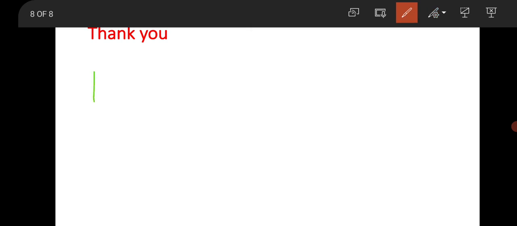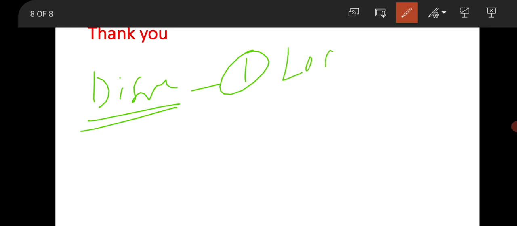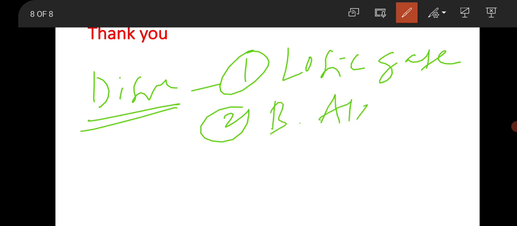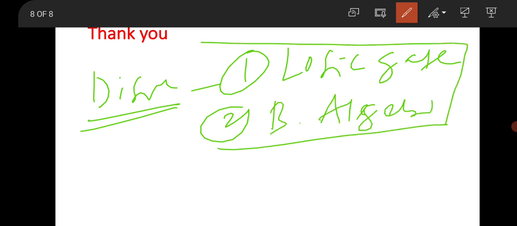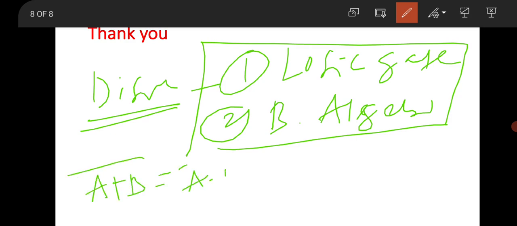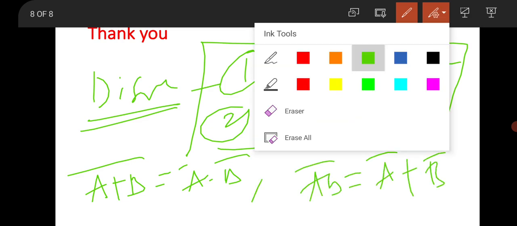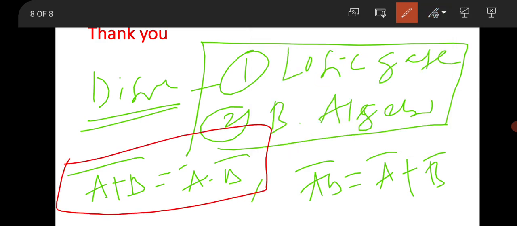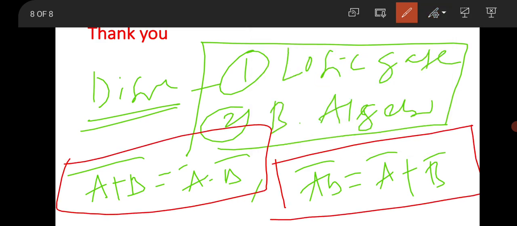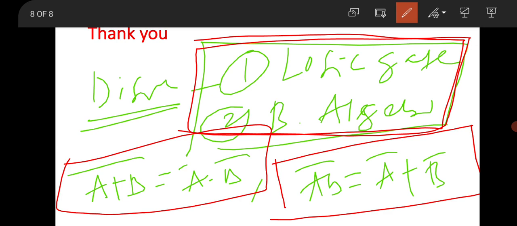And if you see the digital part, in digital electronics there will be at least one question from logic gates, and Boolean algebra. Boolean algebra is important. De Morgan's theorem is important, that is (a plus b) bar equal to a bar into b bar, and (a b) bar is equal to a bar plus b bar. This theorem is very important and helpful in solving Boolean algebra. This logic gate and Boolean algebra will carry at least one question.